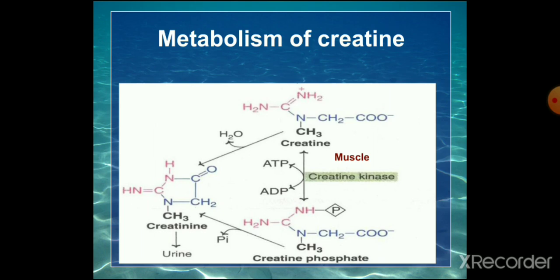After that, creatine phosphate, on non-enzymatic hydrolysis, is converted to creatinine. Creatinine is a cyclized form, an anhydrous form. So creatinine can form by removal of water from creatine, or from creatine phosphate by the removal of Pi and hydrolysis. With the removal of water, it forms creatinine, which is then excreted in the urine.